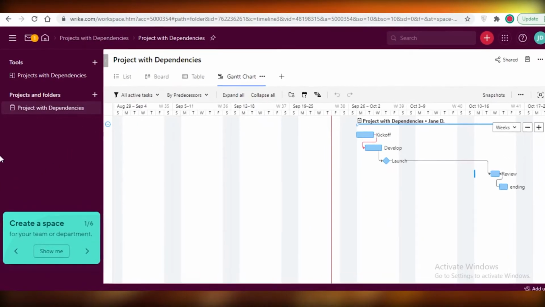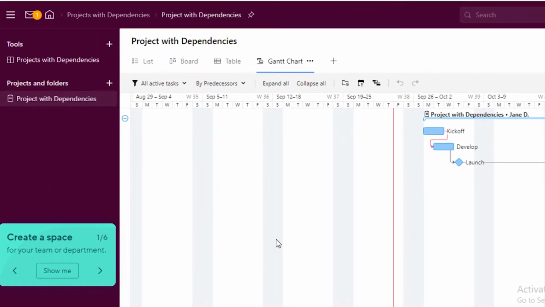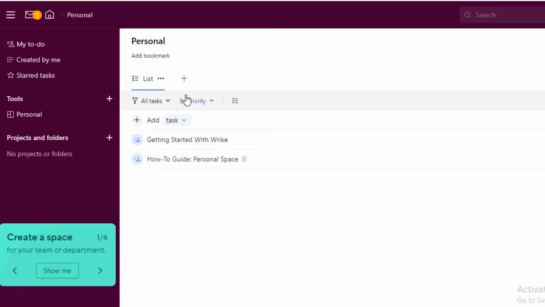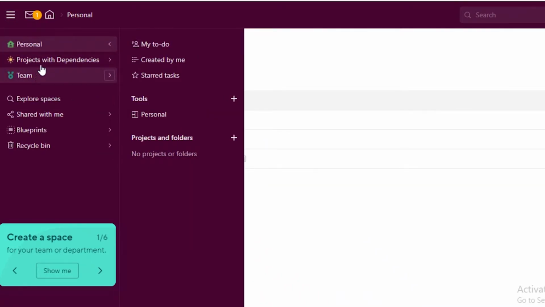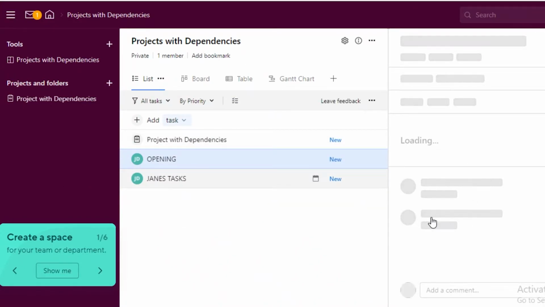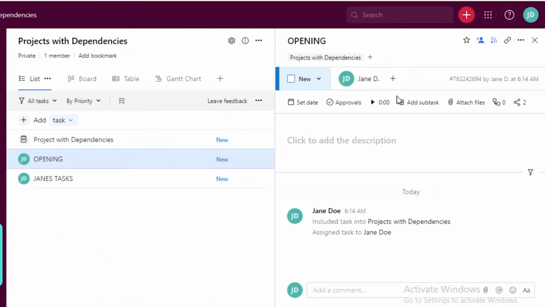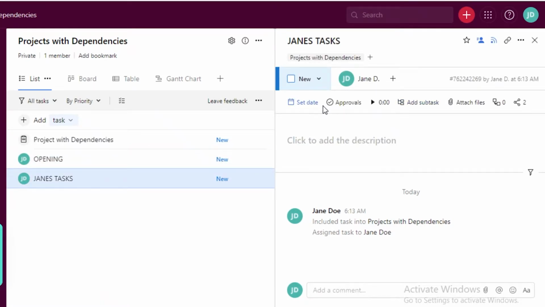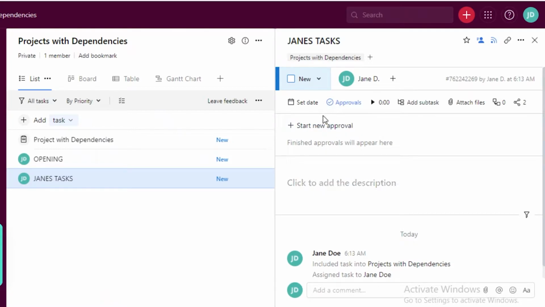Now first off, we have Wrike. Wrike is generally a good project management software. It's very decent. If we take a look at personal, over here you can see all of your personal tasks. Below that you have your different boards. So this is a board I had created. Now this is a project with dependencies. I used a template to create this board, and then you can see I have all my details on the right side of my screen once I click on a task. I can add subtasks, I can set due dates, I can add approvals, so anything that needs to be approved by someone else, I can add over here as well.